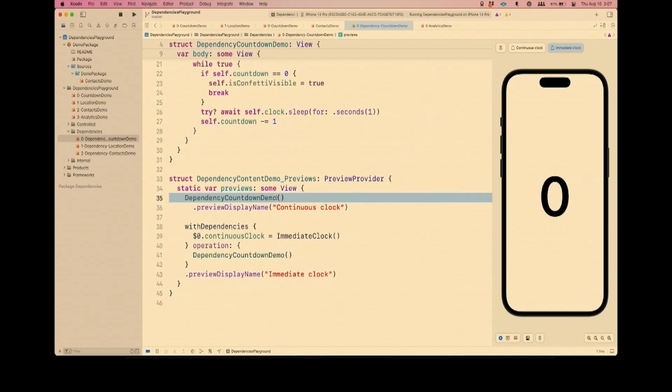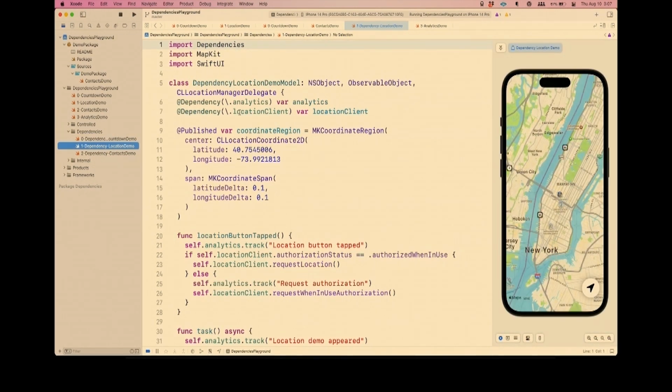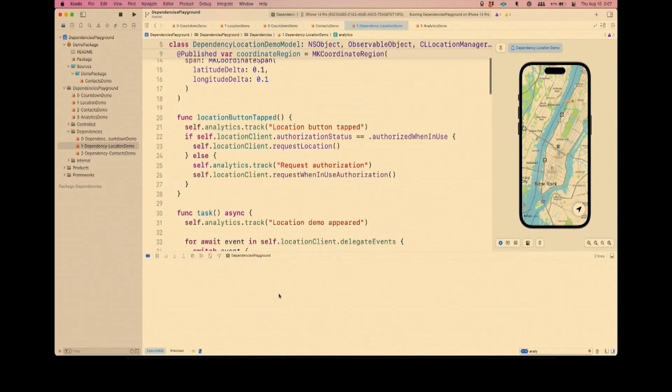So that seems good. But then over in the location demo, and this is the location and analytics demo kind of squashed into one, I am expressing my dependence on an analytics client and a location client. But the interesting thing is at the moment of registering a dependency with the library so that I can use it in this fancy property wrapper way, I get to also say, I want to use this version of the dependency only in previews, and I want to use this version of the dependency only in tests, and then also I want to use this version of the dependency in the live environment, like in the App Store or on device. And so what that allows is me to go to previews.